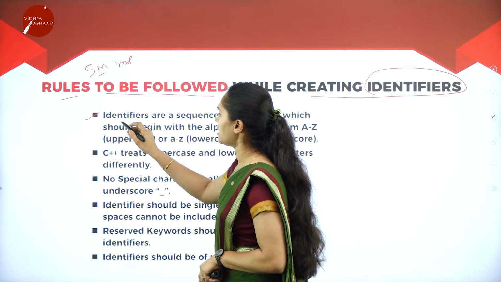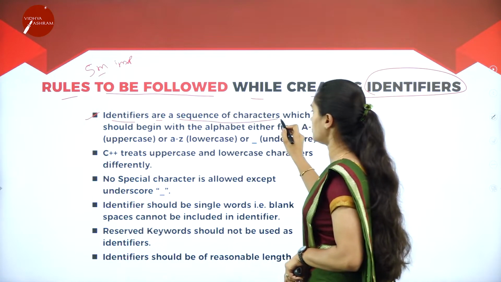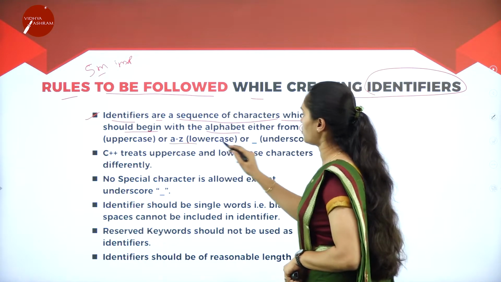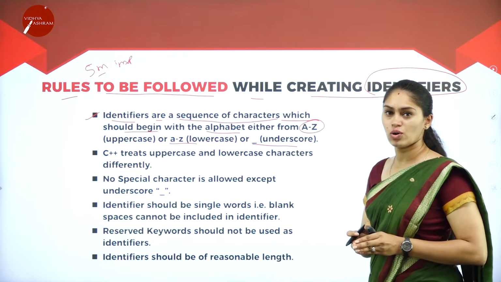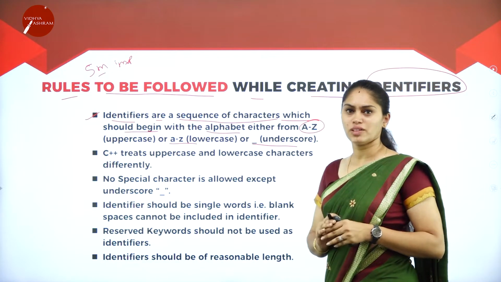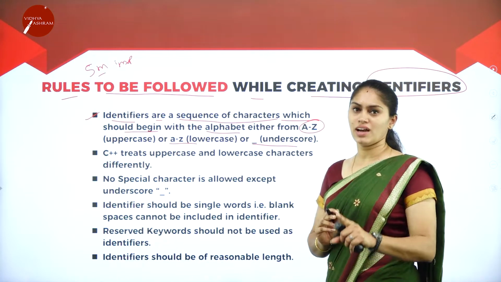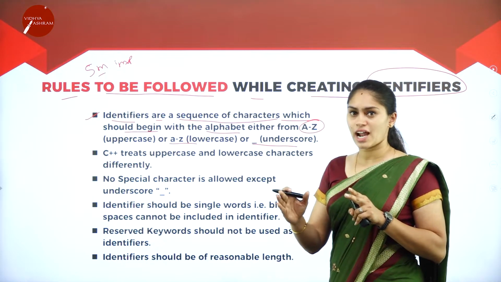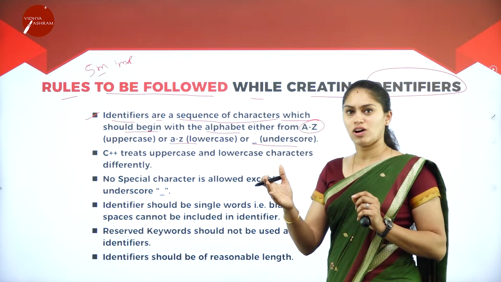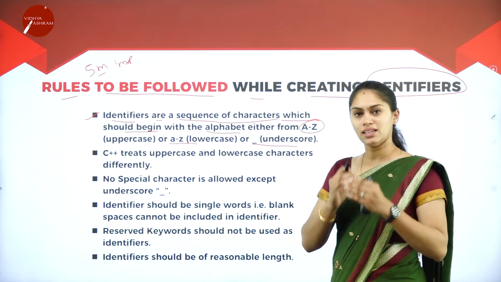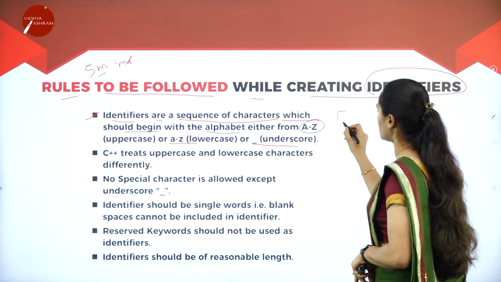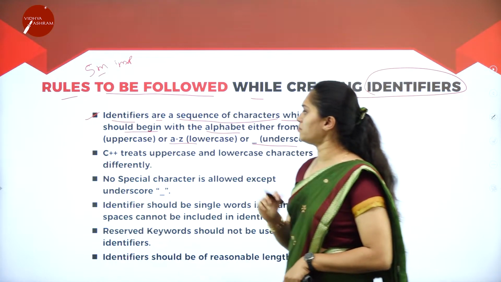So what is the first rule? Identifiers are a sequence of characters which should begin with an alphabet. It can be either capital A to Z or small a to z or underscore. So we are going to name a variable or any programming element. It must start with an alphabet. It should not start with a digit. It can be either an uppercase alphabet or a lowercase alphabet. Otherwise, it has to start with underscore. So let me take one example for the first rule.